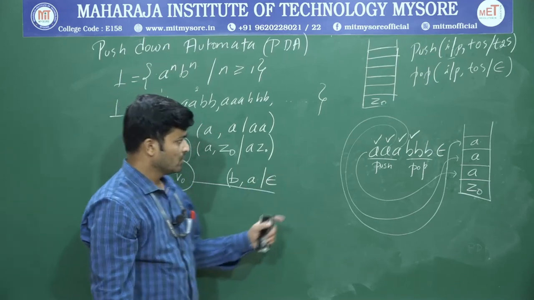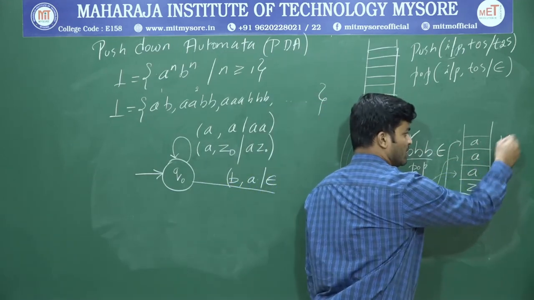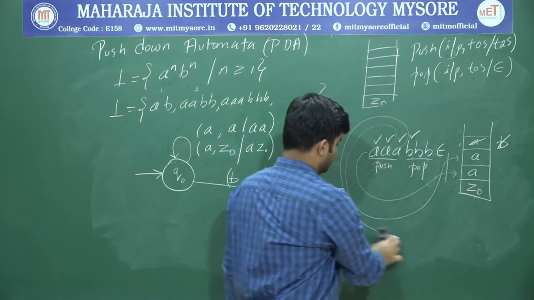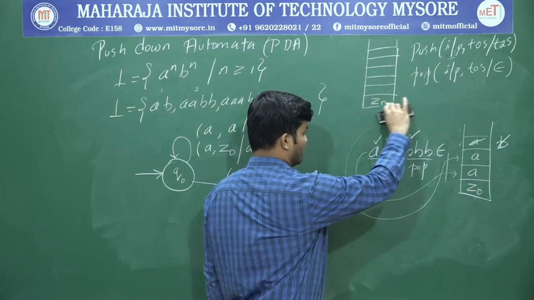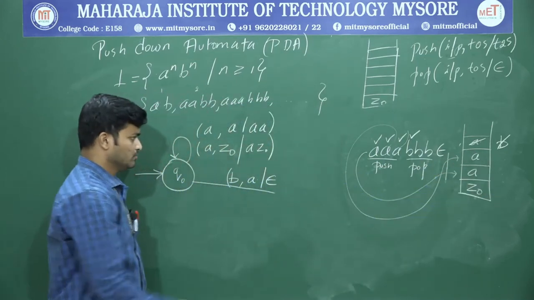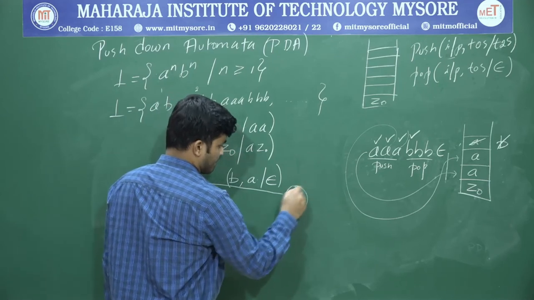The meaning is, if the input is B and top of the stack is A, then for the first B you delete one A. This connection will be lost, because now the top of the stack is this A. And we reach some other state, Q1. We call that one Q1.